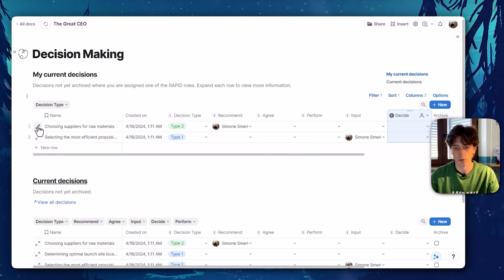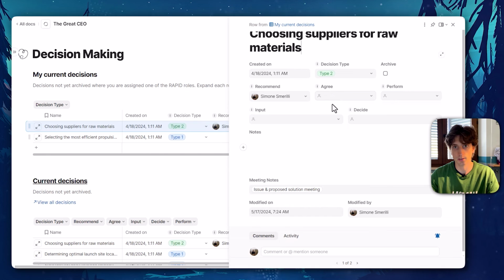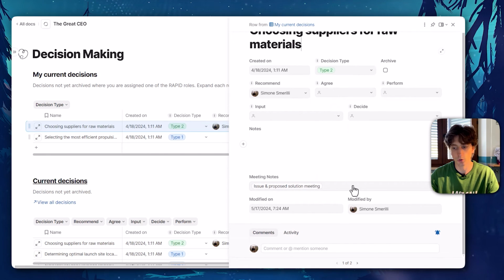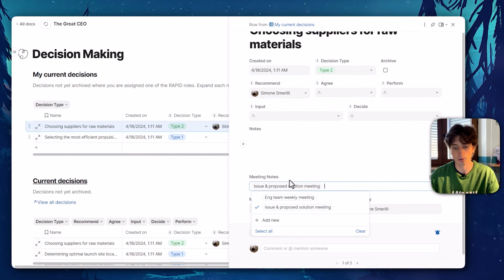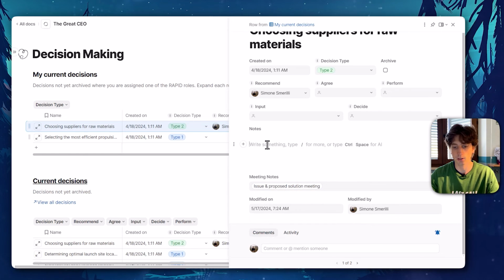So within each decision, you can have a meeting where you can discuss that, or multiple meetings, and that's why you can select all the meetings from the meeting notes table, and then you have the notes canvas where you can write up anything that you need, all the documentation needed, thoughts, the options. You can tag people, leave comments on specific text, and do all the collaboration that you need, just like you would in any other document before actually making the decision.